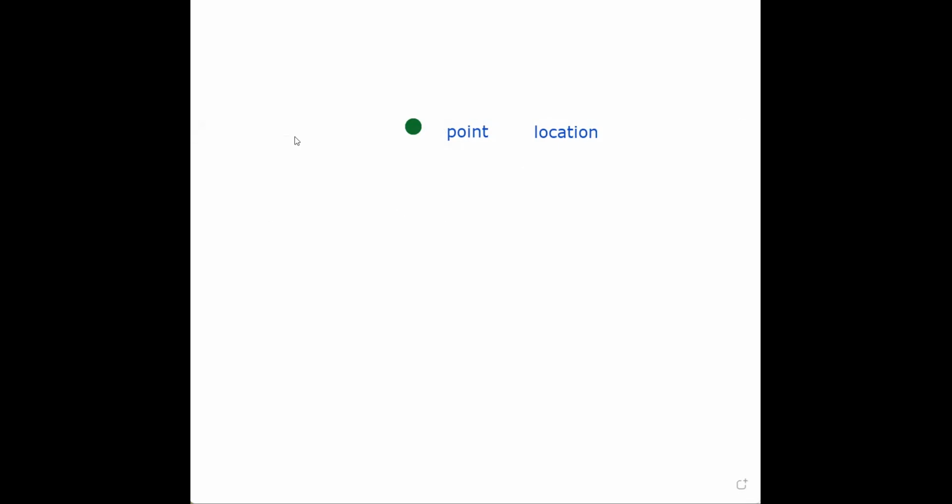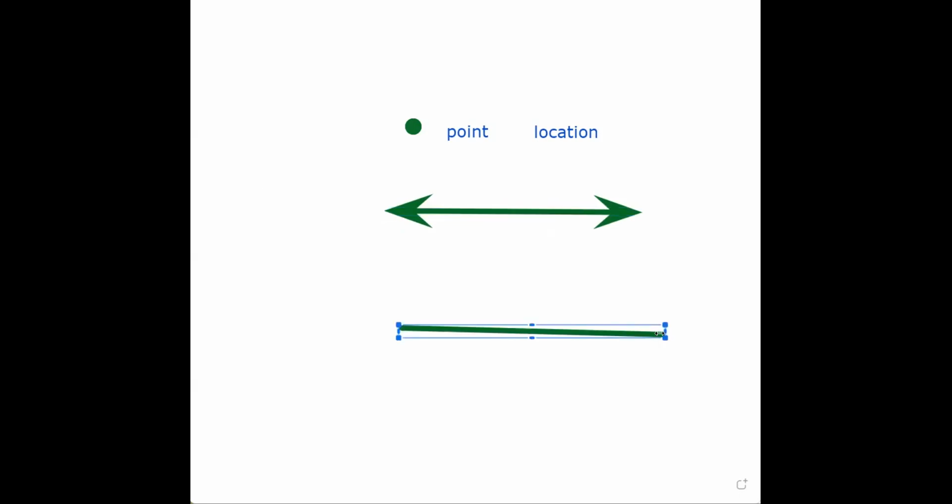The second thing I want to mention, what I call this, I call it a line. I call it a line. This one, still a line, and I have this line.